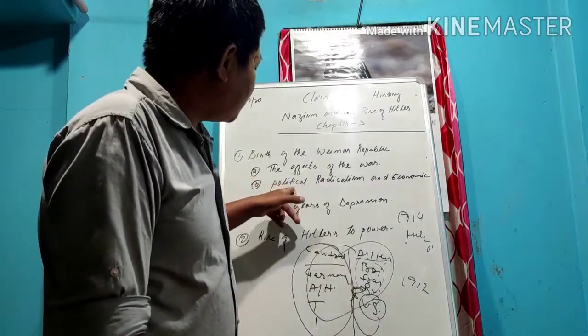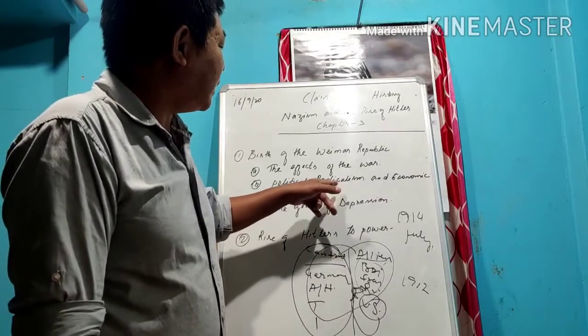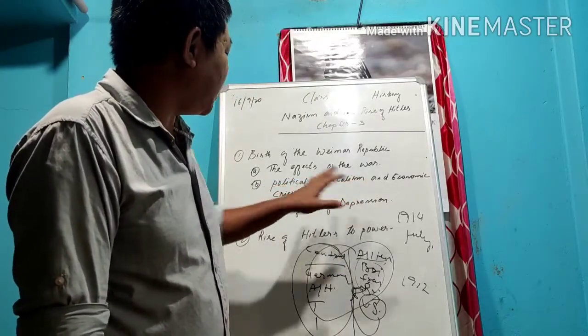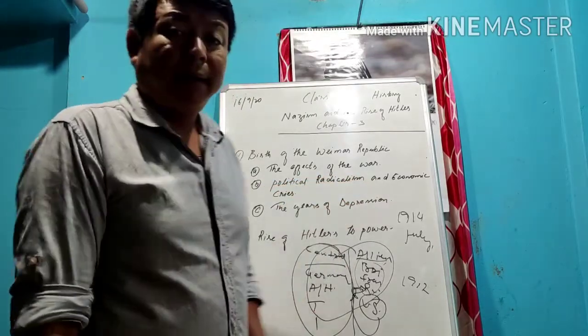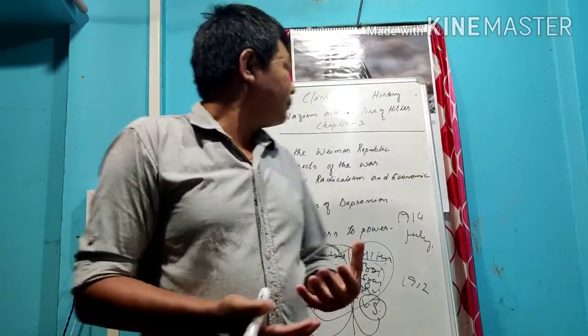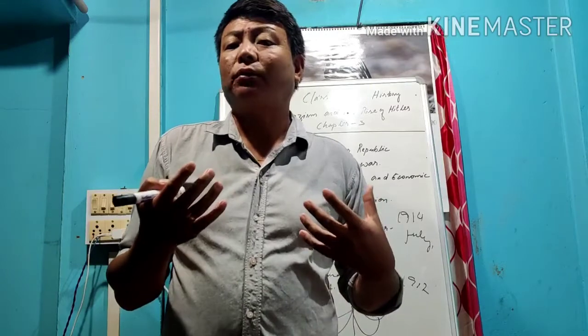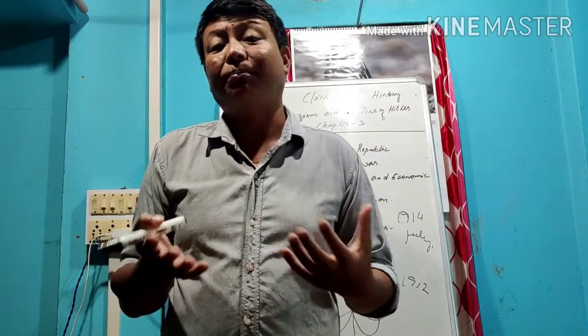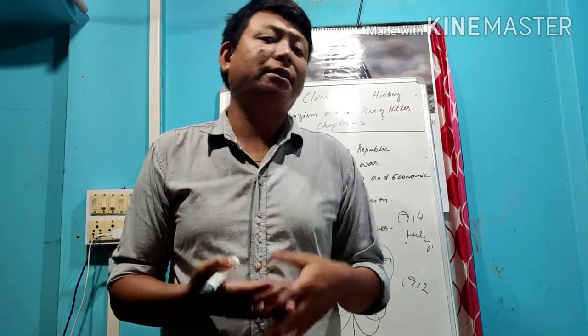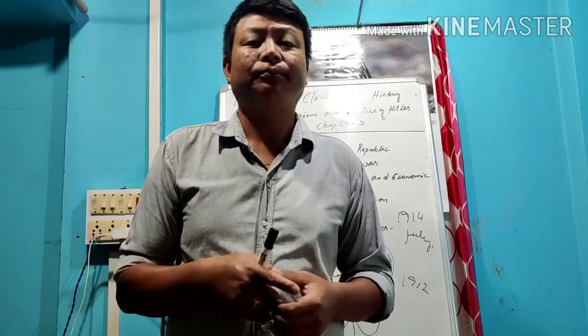The next point is political radicalism and economic crisis. Political radicalism and economic crisis were found in Germany, especially after the formation of the League of Nations and after the First World War.